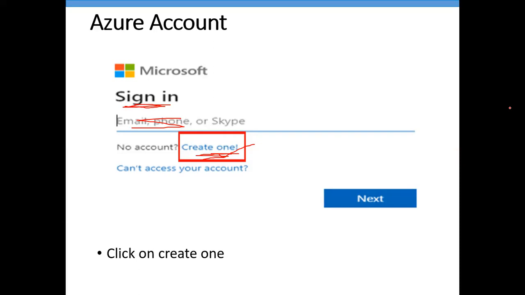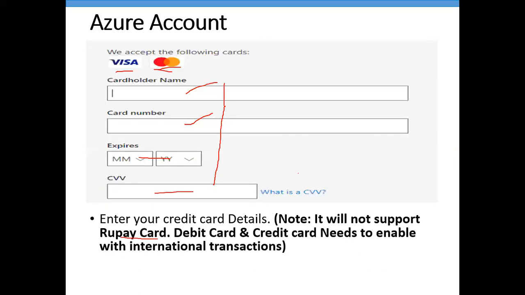Clear, Pratap? Yeah, thank you. Anyone have any more questions? Okay. So this is how we can create your account. Yes, Shekhar, you can unmute.